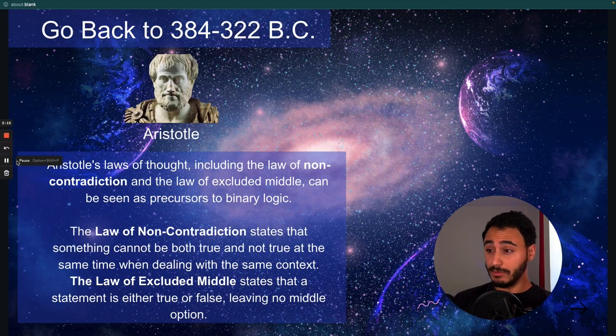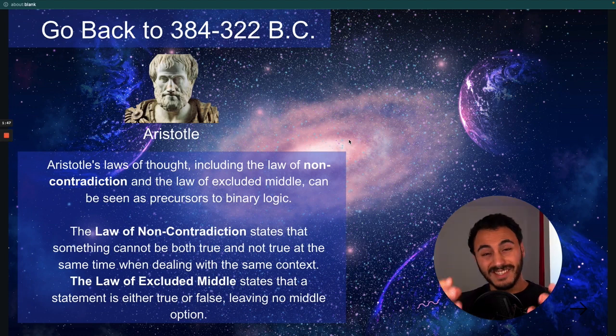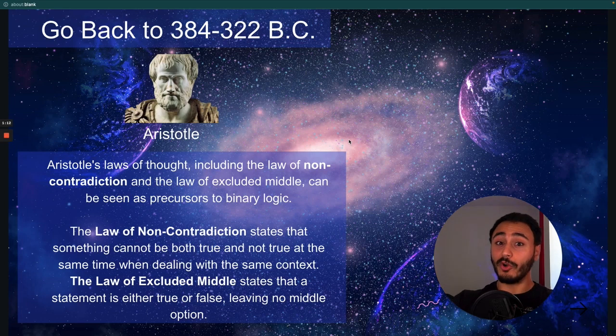A simple example to understand the law of non-contradiction is the science of being. Aristotle brought a new way of thinking to philosophy, which was the science of being. So not physics, not mathematics, the science of being. He thought you can't be 6 foot tall and 5 foot tall at the same time. So you can't be two things at the same time. You are now in the restaurant, or you are not now in the restaurant. You can't be both.